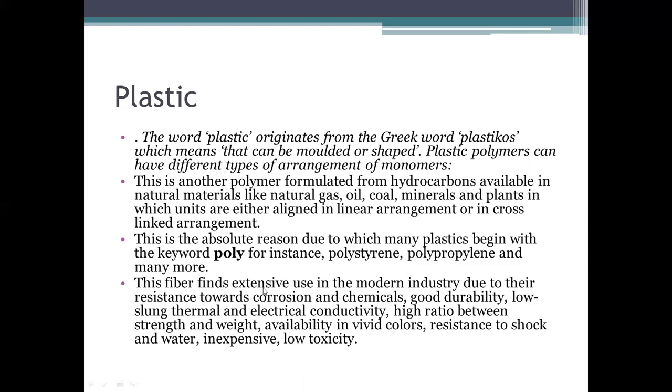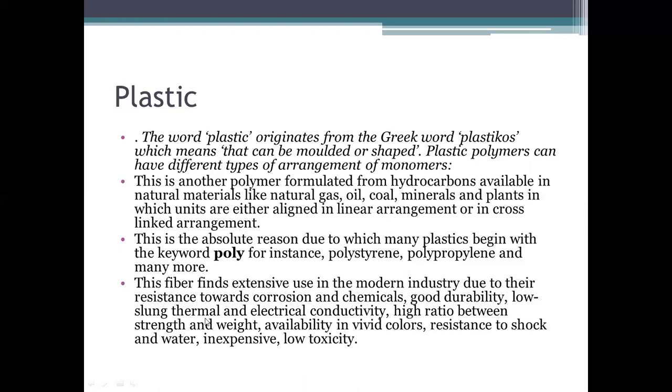Plastic finds extensive use in modern industries due to its resistance toward corrosion. So the first property of plastic, why we use lots of plastic, is that it is highly resistant towards corrosion. They are durable, bad conductors of electricity, cheap, come in lots of colors, light in weight, less expensive, water resistant, lots of positive things are there.